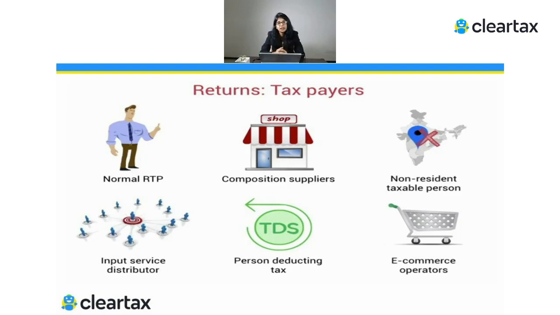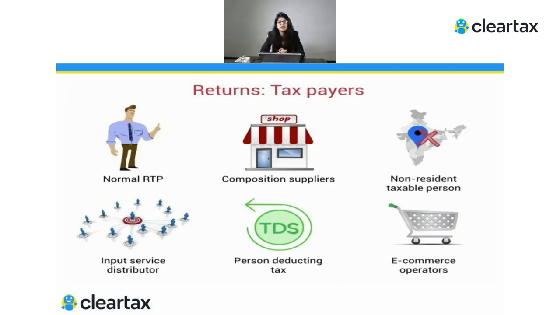But the person who is providing the consultancy service doesn't care to which branch he has to give. He bills this directly to the head office, which is in Maharashtra. But now one of the conditions for claiming the ITC was that you should have received the goods or the services, and the second condition, you should have the tax invoice. Now in this case, the person who is sitting in the state of Maharashtra has that invoice, because the person providing the consultancy services has raised the invoice to him, but he has not received the services, because the services have been received elsewhere.